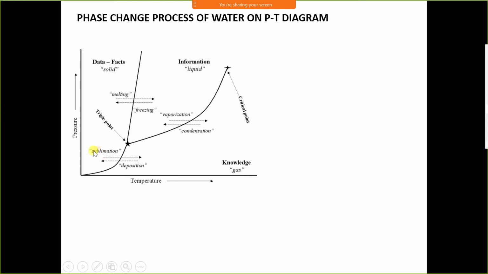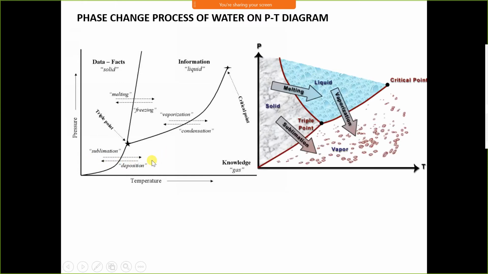When the substance is heated, it is directly converted into vapor without undergoing a liquid phase. When the gas is cooled, the gas directly converts into solid phase, and that process is called deposition. Conversion of solid into vapor is called sublimation, and conversion of vapor into solid is called deposition.